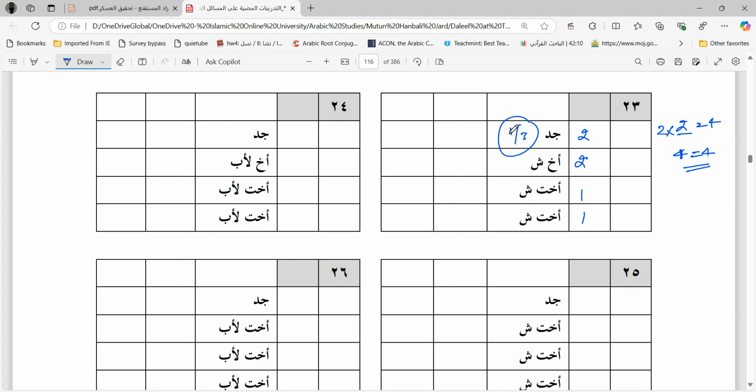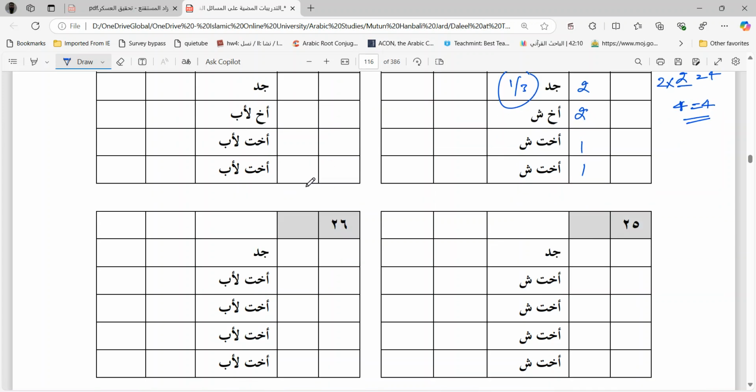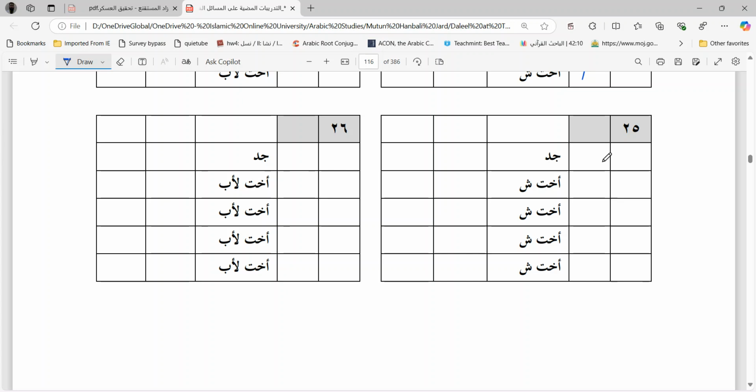Okay, I'm not going to solve it. You can solve this one on your own. Here also the same situation will arise. Grandfather is 2 because there are females. So al jad lizakari mislu hazil unsain, 2 head counts, these are 1 each. 2 times of the grandfather head count is 4. 1, 2, 3, 4. 4 is equal to 4. Here also either you give him 1 by 3 or you give him by mukasma 2, 3, 4, 5, 6. So 6 parts. 2 will go to the grandfather. 1, 1, 1, 1. Now 2 divided by 6 is how much? 1 by 3, which is the same as 1 by 3. So it doesn't matter.